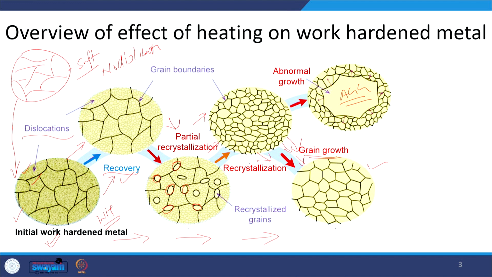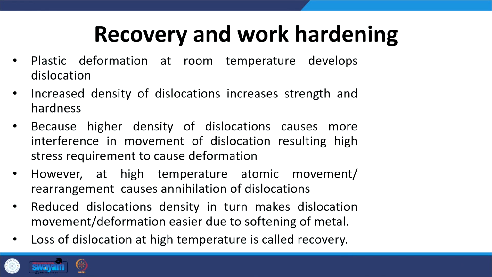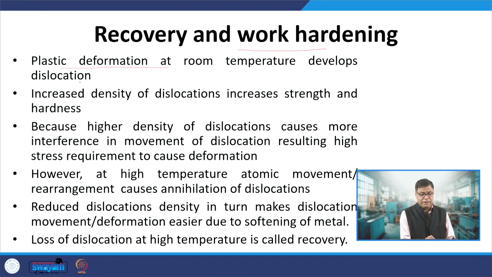So, we will try to see the mechanisms and various factors associated with the recovery, recrystallization, and the grain growth in this presentation. So, recovery and work hardening: you know that when a material is deformed plastically at room temperature, it induces a lot of dislocations, and when the number of dislocations is increased, the movement of dislocations becomes very difficult because of the interfering effect of these dislocations with each other. So, increased dislocation density increases the strength and hardness because of difficulty in movement of the dislocations and the requirement of a higher stress to cause the dislocation movement.